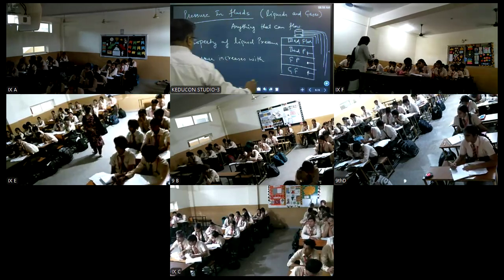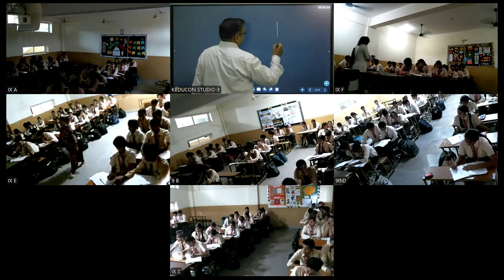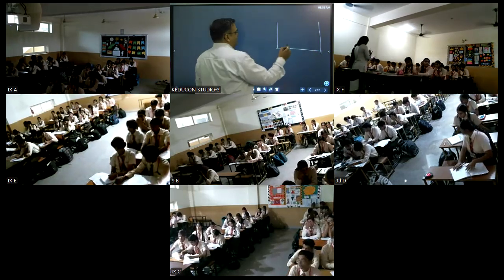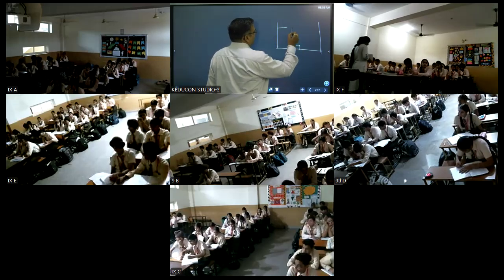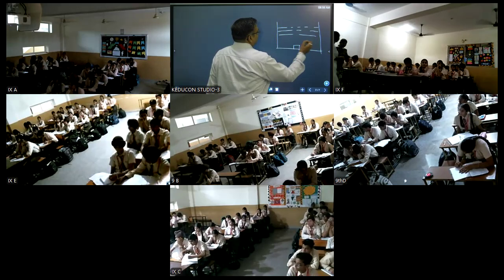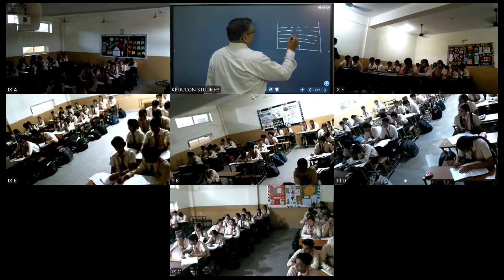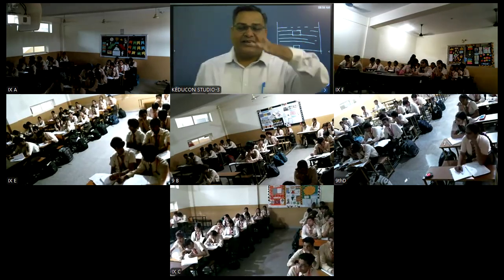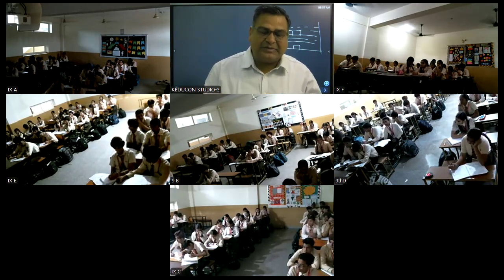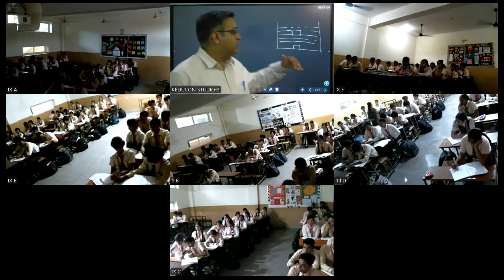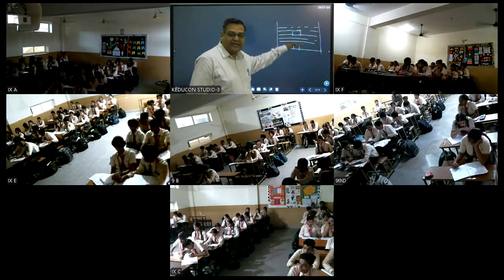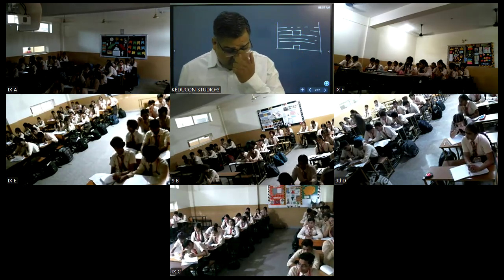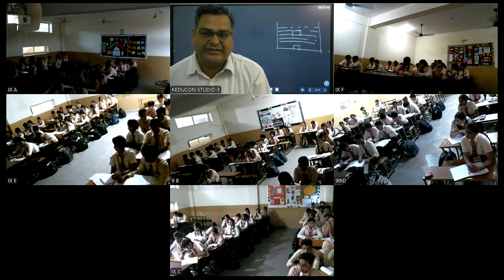Now, when we come to the liquid pressure, let's say this is a beaker. An object is here lying at the bottom. Another object, the same object, is lying at the middle. Now, the one which is lying at the bottom experiences more pressure as compared to the one at the top, because the depth of the liquid is increasing here, so therefore more pressure is there, right? So similarly, we'll understand the concept of buoyancy or upthrust.